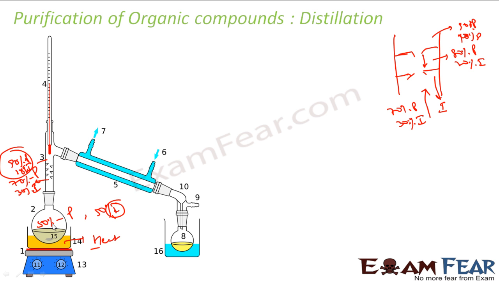So you heat it, and 50% becomes 90%. Now you get almost 90% pure organic compound, and you can do it again to make 100%. You just keep doing the same thing again and again, and you get more and more pure organic compound. Here you have a water inlet to cool the gas, because I have a gas and I want to make it liquid. So I pass cold water. This cold water will make the gas liquid, and you will collect this liquid in this beaker. So you get a pure organic compound.